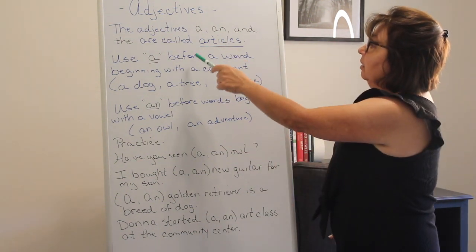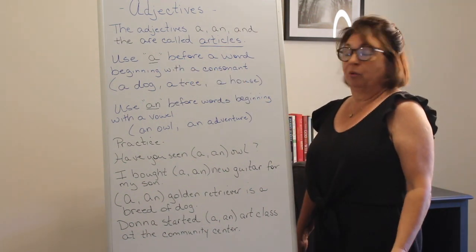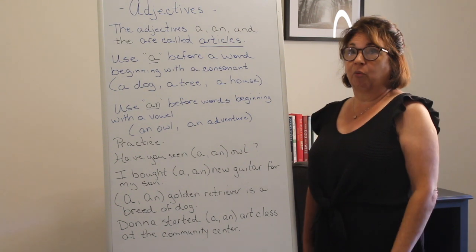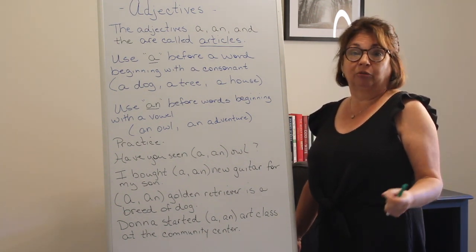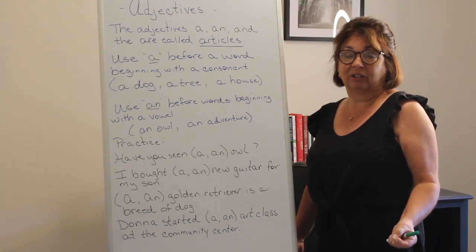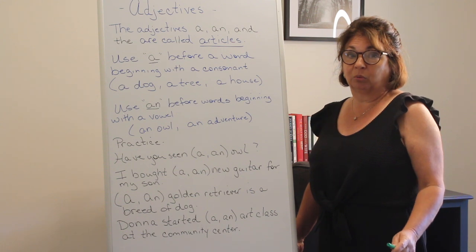All right, so we would always use the letter A only before a consonant. So if we have a bear, a cat, a dog, those would all be words that start with consonants, so we're always going to use the article a before those words.